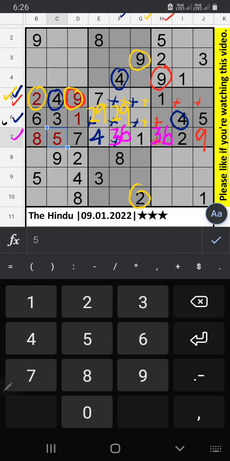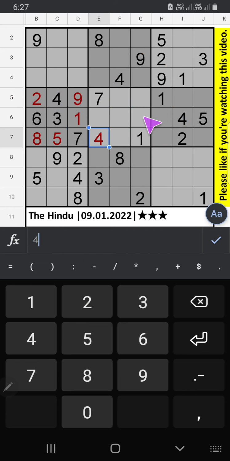In the 6th grid, 2 numbers are remaining, 7 and 8. In this grid we have 7, so 7 can't come in this cell. Then 7 is confirmed here. Then 8 is here. In the 8th row and 10th row we have 8, so 8 can't come in these cells. 8 is confirmed here.